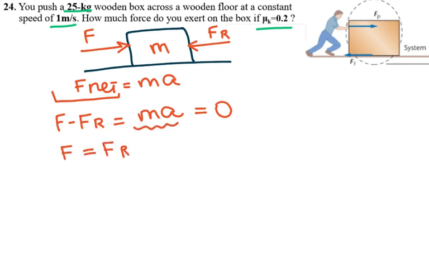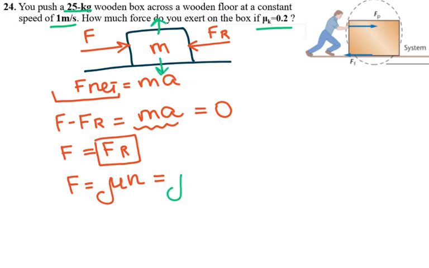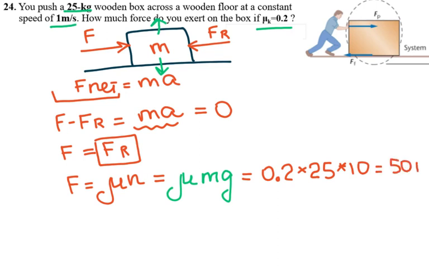The force that you need to apply is equal to mu times N, that's the formula for the friction force, and in your case the normal force is equal to mg. So you have mu times mg, where mu is 0.2, mass is 25, and g is 10. That gives me 50 newtons.